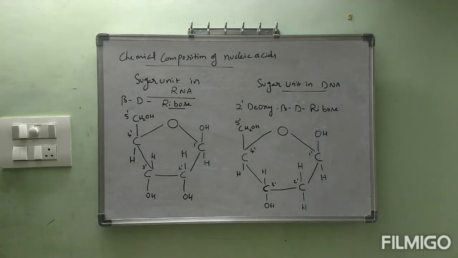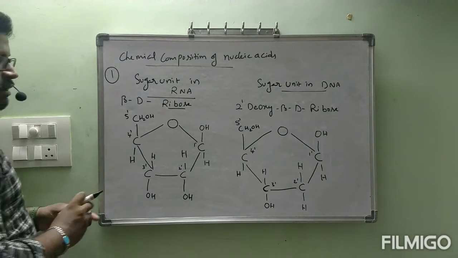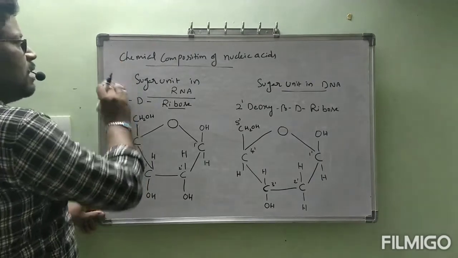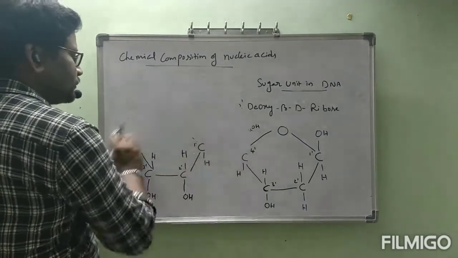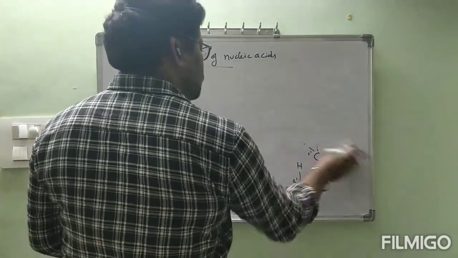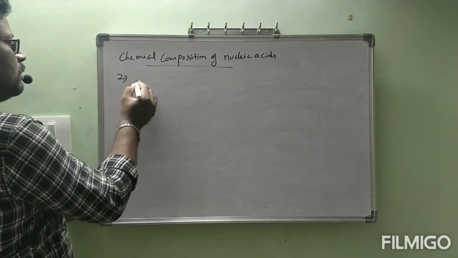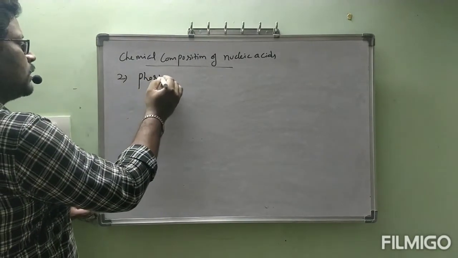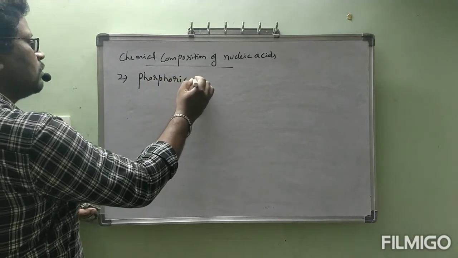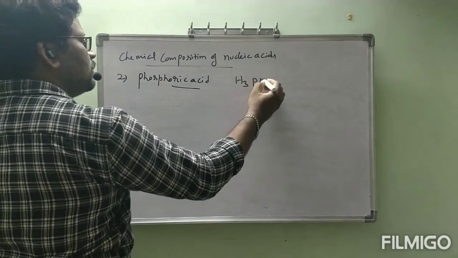This is the structure of the first unit. Next, the second one, phosphoric acid. Phosphoric acid formula is H3PO4.